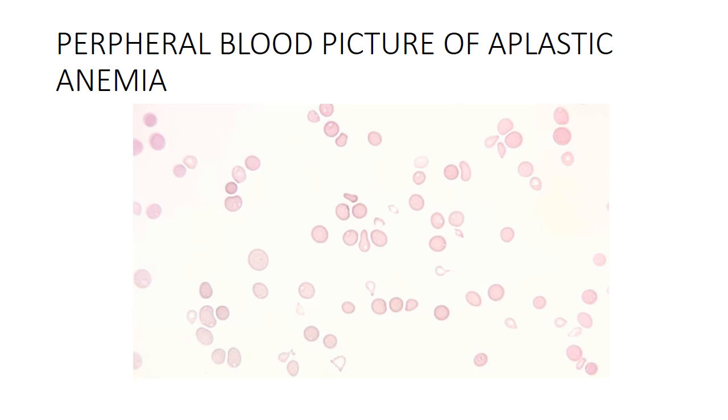Now, this is the peripheral blood film of aplastic anemia. You can see very few RBCs. There are no platelets seen in this blood film, no white blood cells seen, and RBCs are also far apart, and they are normochromic and slightly macrocytic.